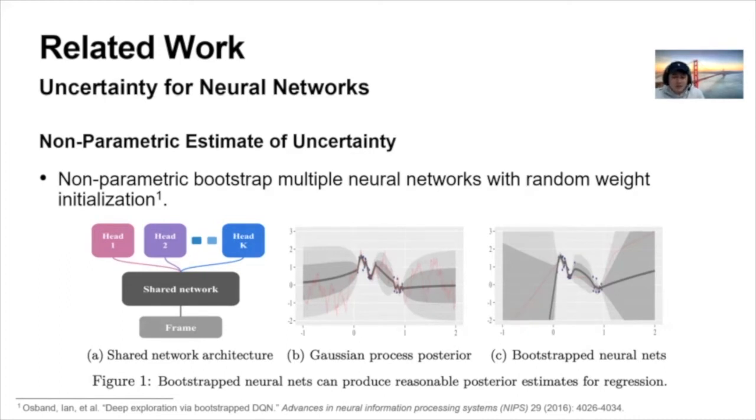And picture C shows the result from the bootstrapped network. Here you can see that it has high variance where no data point is given and small variance where the data point is given. It is very similar to the Gaussian posterior. We will explain how this method is used in detail in later slides.